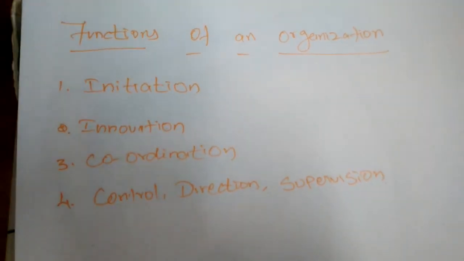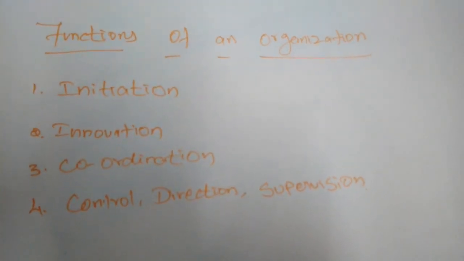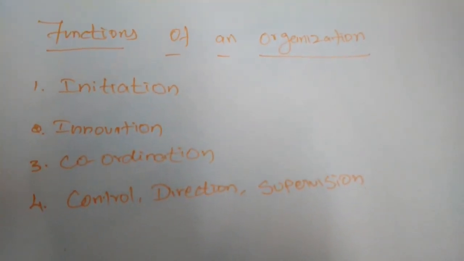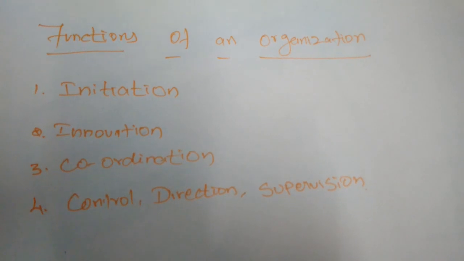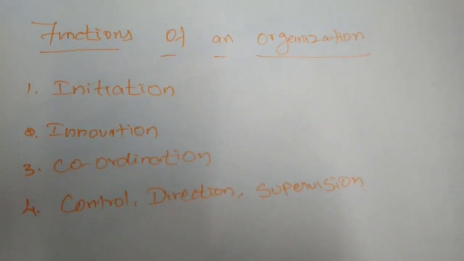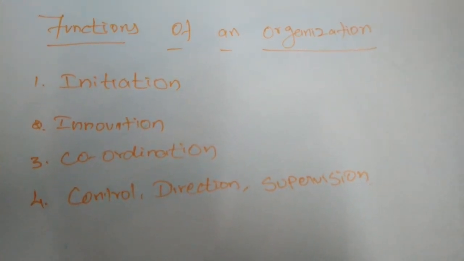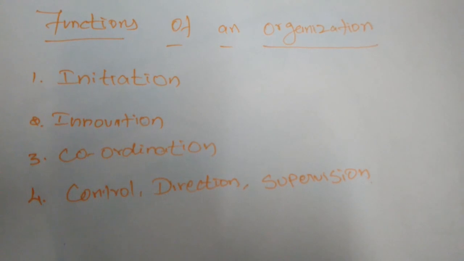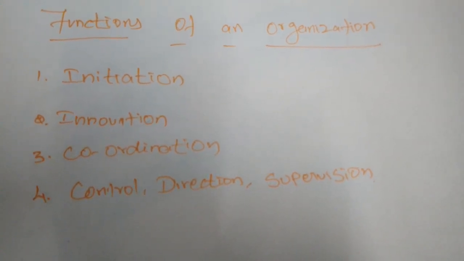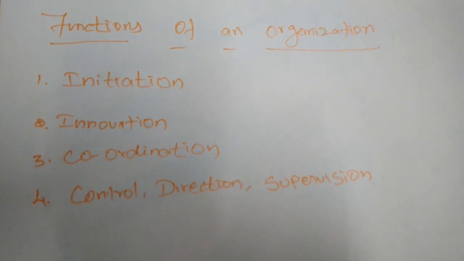So the functions of an organization are the functions of organizers. What are the undertakings that have to be taken by the organizers? First one is initiation. An organizer is the initiator of the business, considering the situation and availability of resources and planning the entire process of business or production.